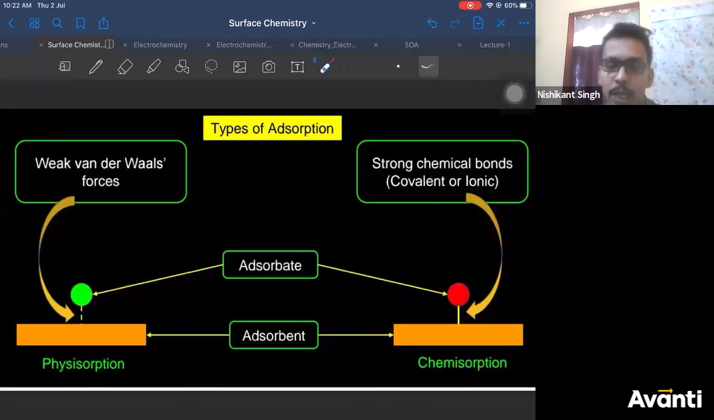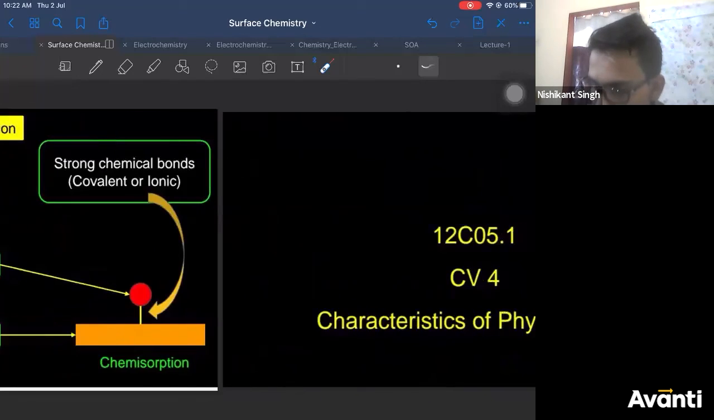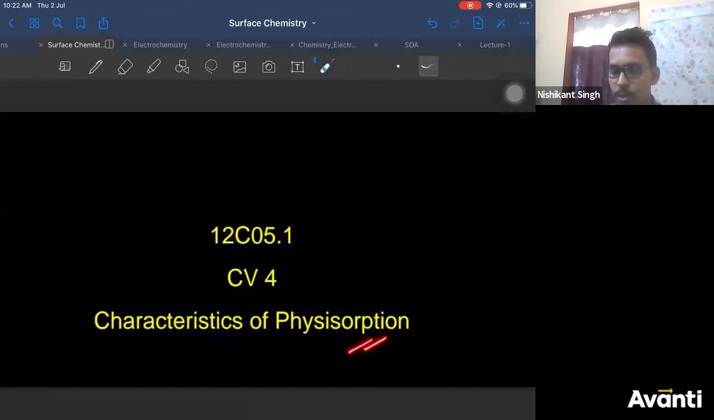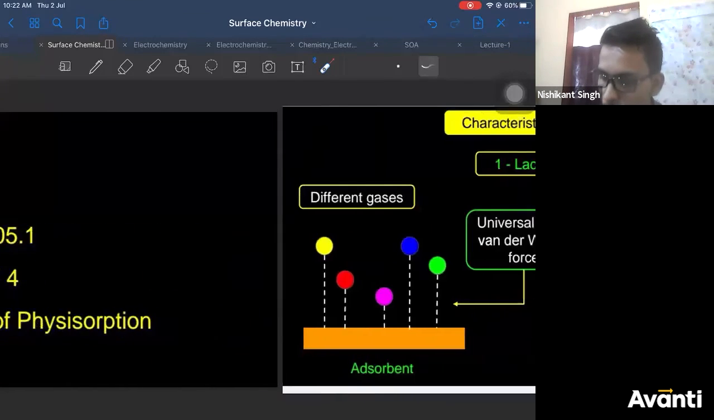This is another difference. Now we'll see the characteristics of physisorption first, then chemisorption. Right? Some of them at least. What are the characteristics of physisorption?